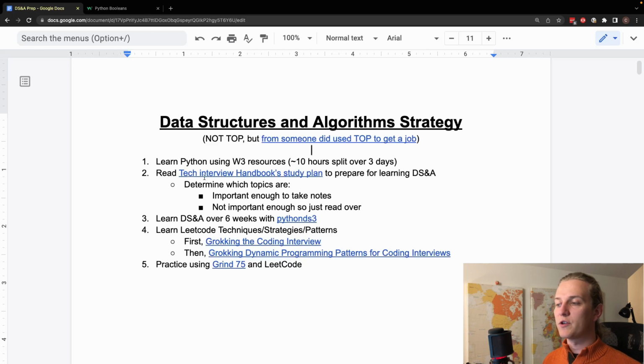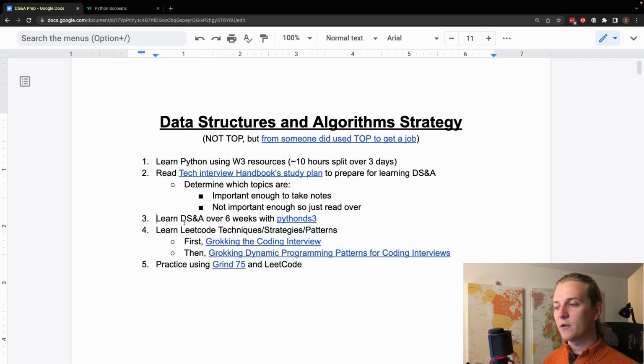understanding. So this person uses this Tech Interview Handbook study plan for data structures and algorithms, and they use that to make this decision on what algorithms do I want to take notes on, what don't I want to take notes on. I'm just going to read over.